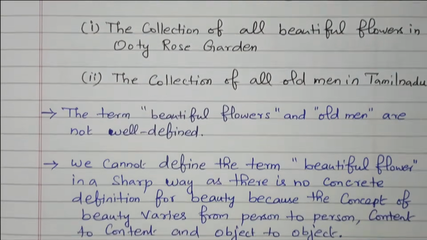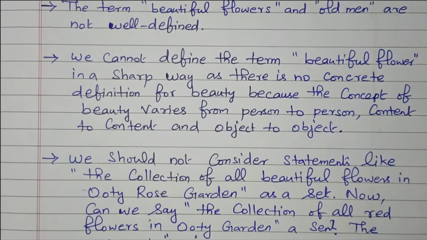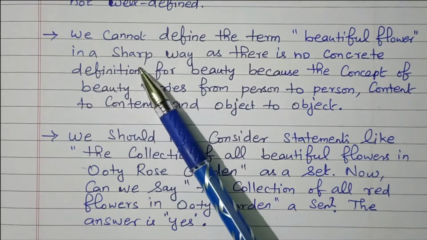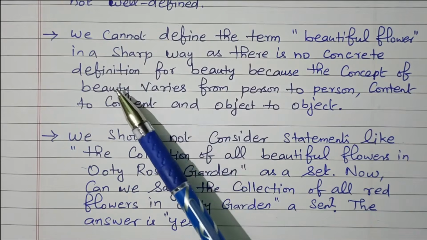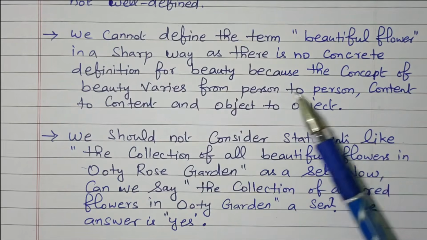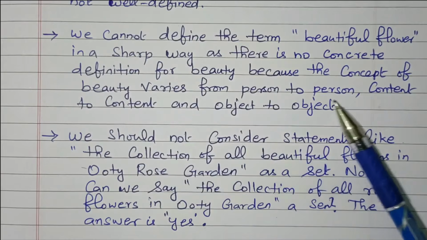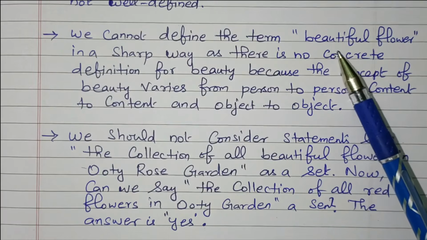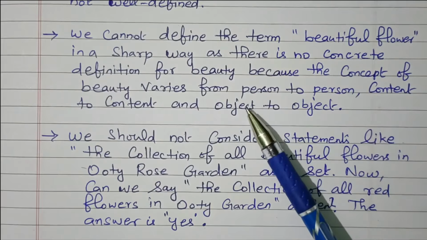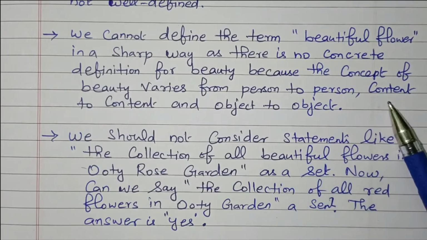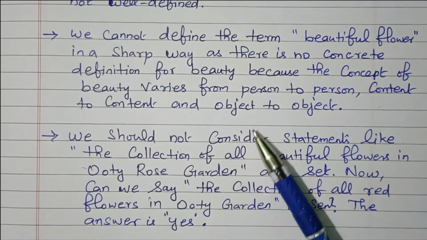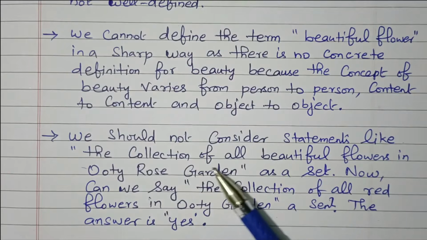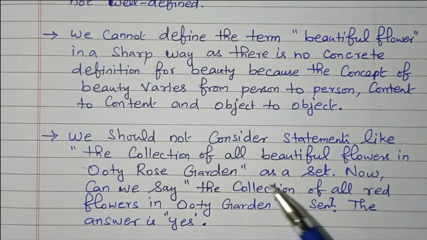Let's analyze this more. We cannot define the term beautiful flower in a sharp way, as there is no concrete definition for beauty, because the concept of beauty varies from person to person, context to context and object to object. So the term beautiful flower is not clearly defined. Similarly, we should not consider the collection of all beautiful flowers in Ooty Rose Garden as a set.